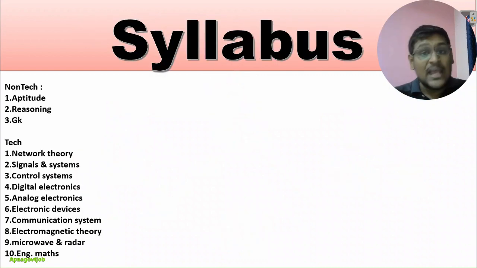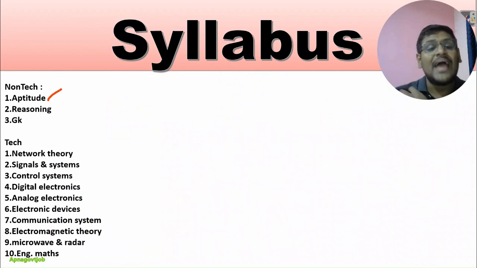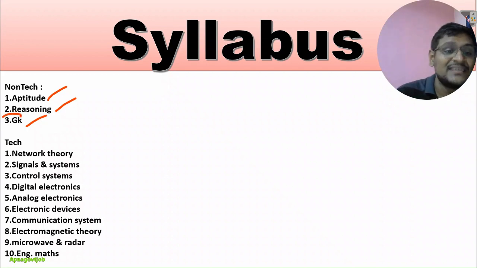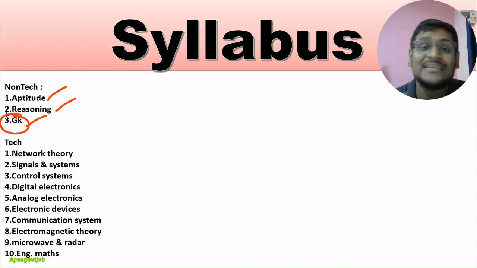Next is the syllabus you need to prepare for the exam. In non-technical you need to prepare aptitude, reasoning and GK. Many of you are surprised that GK is there, but yes, GK is there. Last time they asked only GK and 2 to 3 questions of reasoning. Aptitude they didn't ask, but it is not certain they will not ask this time.